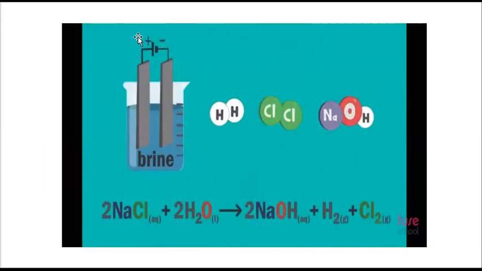This entire process in which we get these many products is also known as the chlor-alkali process. Why do we say chlor-alkali process? Because during this process we get chlorine and we also get an alkali. So that is why this process is known as